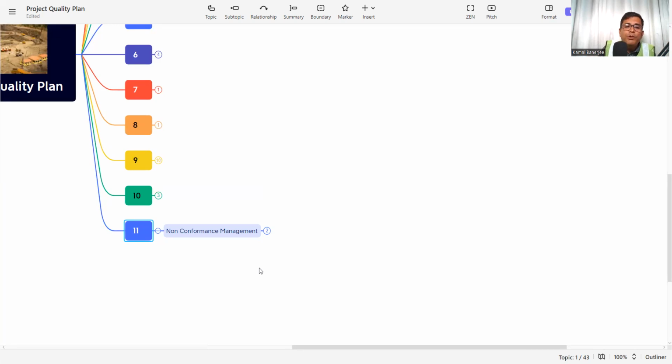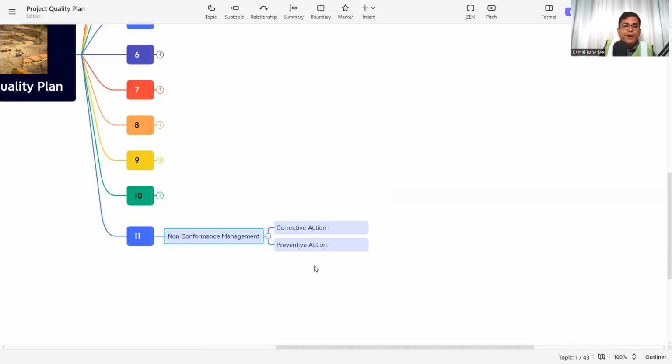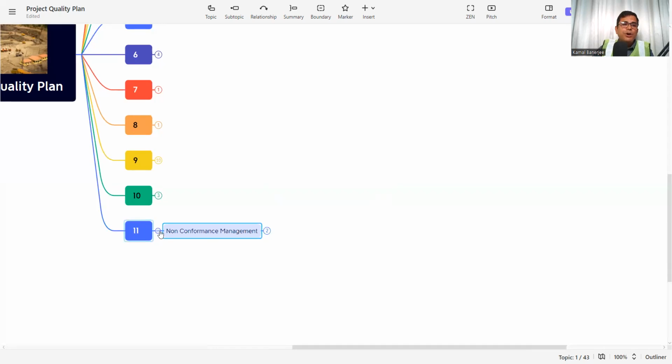So whenever a non-conformance comes, how we will manage it should be incorporated. And what your corrective action or preventive action is, based on root cause analysis, should be incorporated. That if any non-conformance arises from the customer, this is our non-conformance management to mitigate it and to close that non-conformance with the root cause analysis, the corrective action and the preventive action. So this also has to be incorporated in the project quality plan.